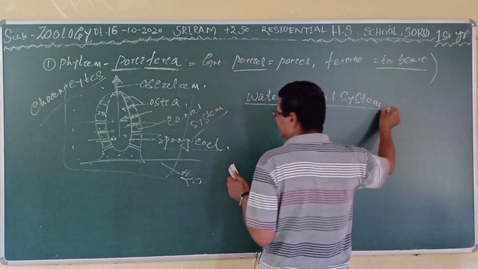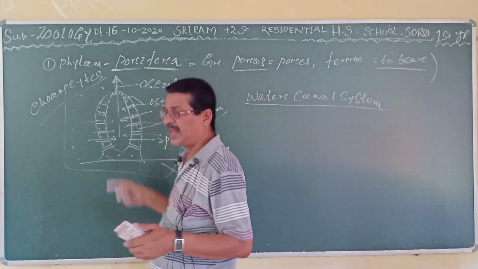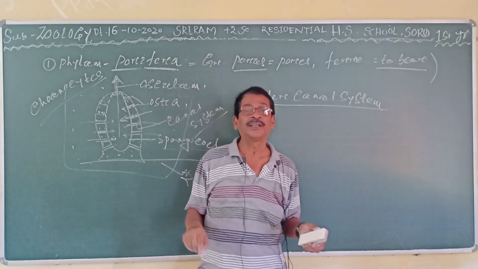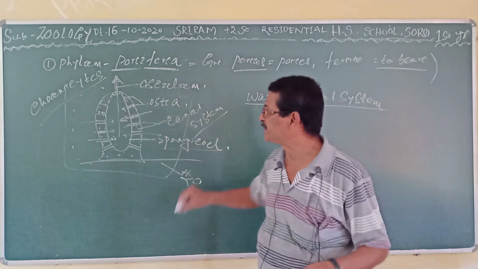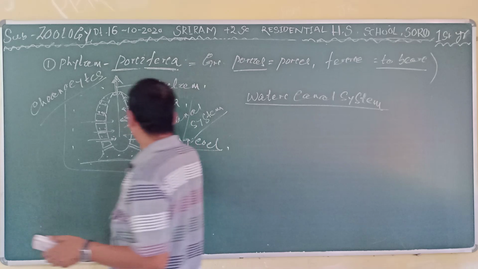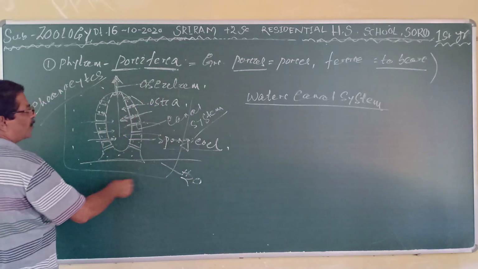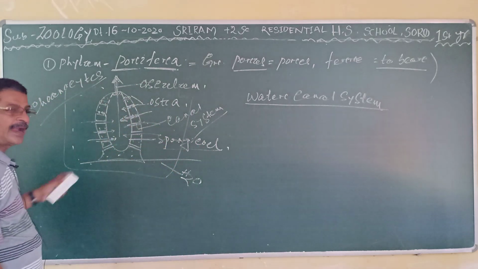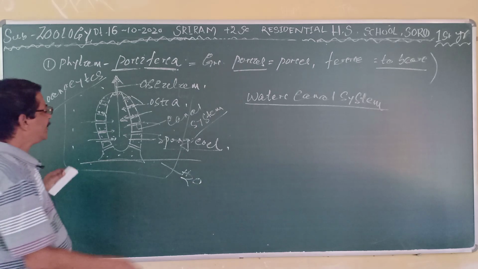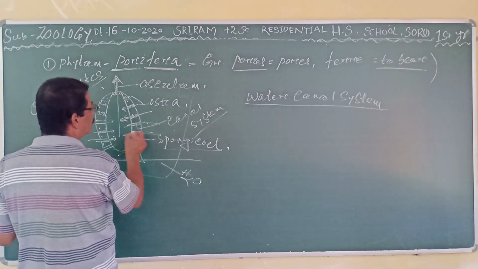The water canal system is the lifeline of the Porifera or sponges. Without it, this individual cannot survive, because it collects the food materials through the water current.